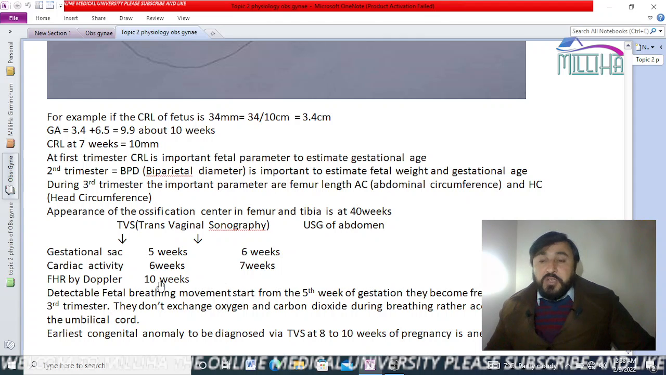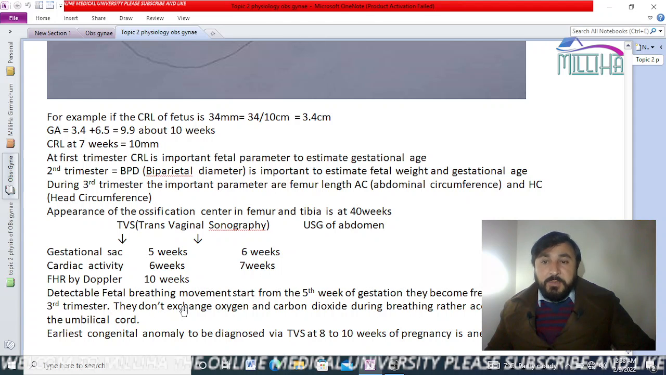In ultrasonography, some doctors and sonographers can hear the fetal heart rate after 6 weeks, maybe exactly after 7 weeks. But through Doppler you can hear the sound of the heart of the baby at 10 weeks.